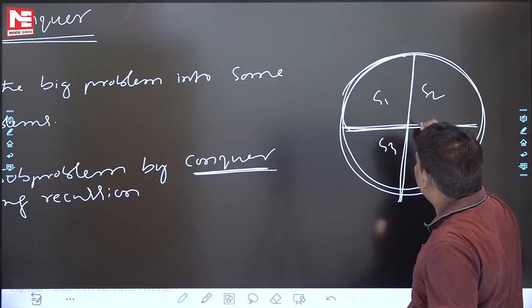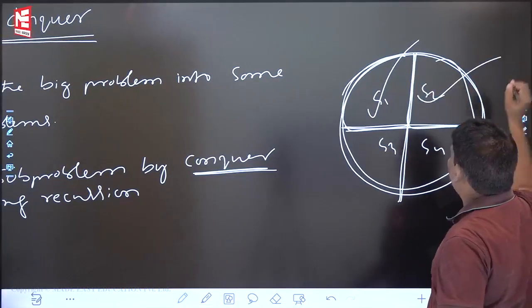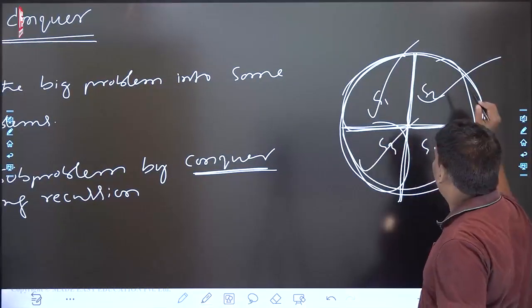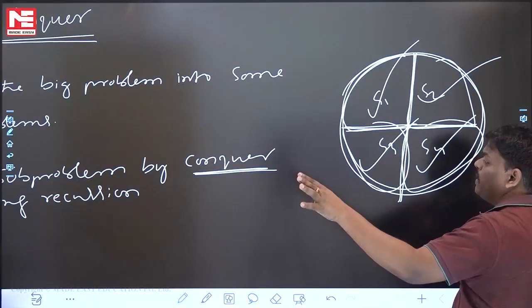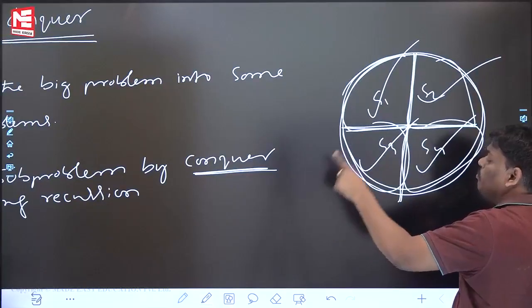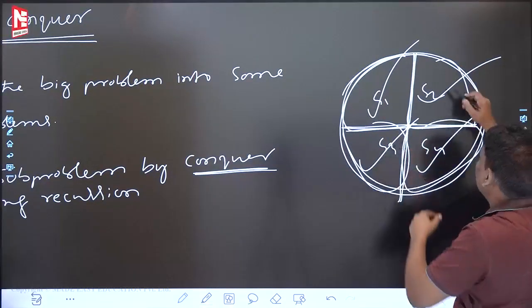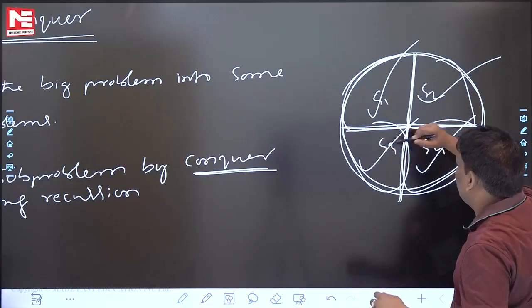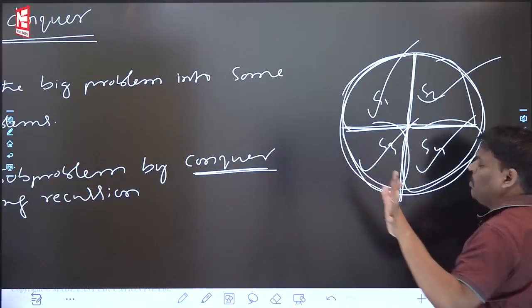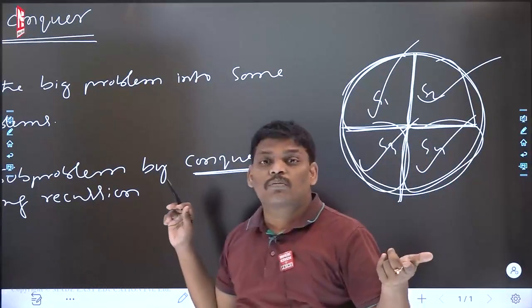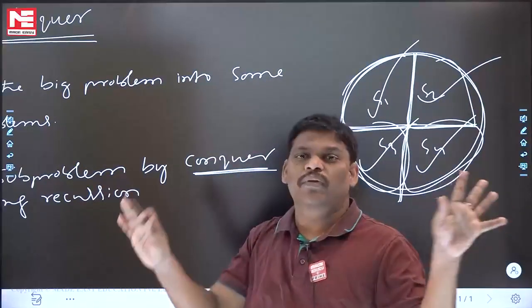Using recursion, solve this subproblem. Using recursion, solve this subproblem. Using recursion, solve this subproblem. Using recursion, solve this subproblem. So when you say the second step is completed, what is the meaning? Solve subproblems by force using recursion, means by calling recursion forcefully again and again, you have subproblem solutions. Some people are asking, sir, how to get the subproblem solution? Recursion will take care, you don't worry. In the further story, that only will come.